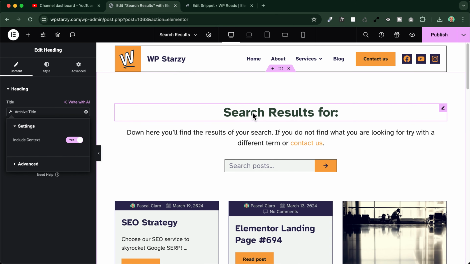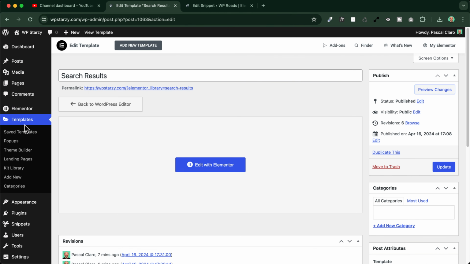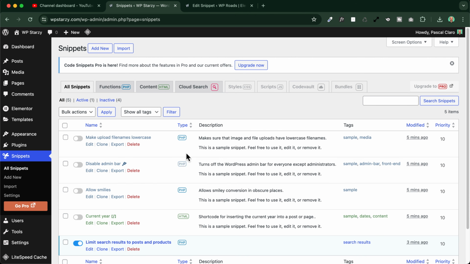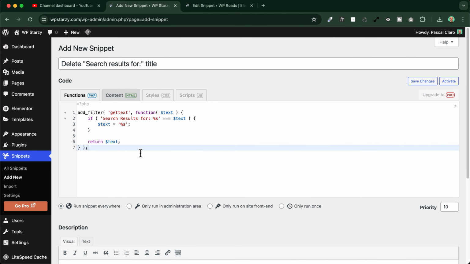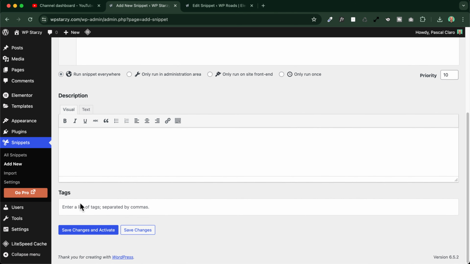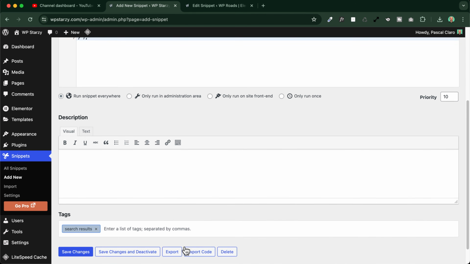So how can you get rid of this? We just need to use another code snippet using the same plugin, Custom Code Snippets. Let's go back into the backend. We'll click on snippets, all snippets, and add a new snippet. We will call this one delete search results for title. Let's copy and paste the code. I remind you that all these codes will be present in the description below. I'll use the same search results tag, which is this one. Enter, save changes and activate.